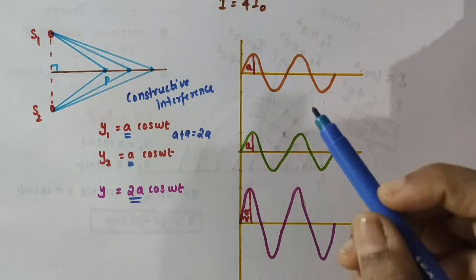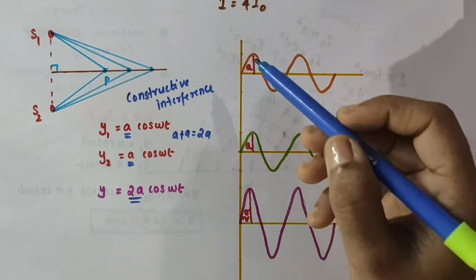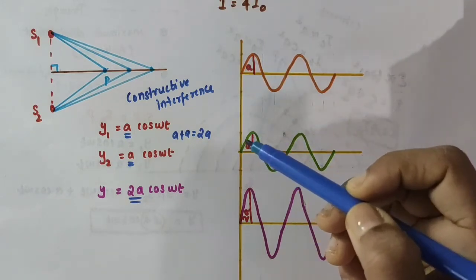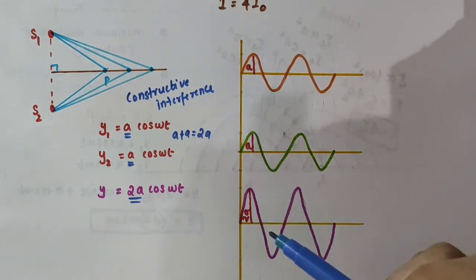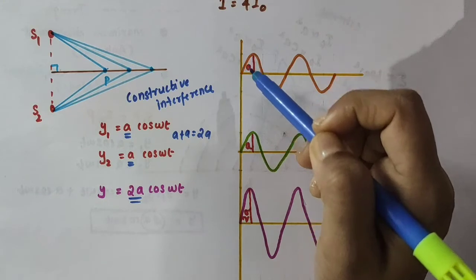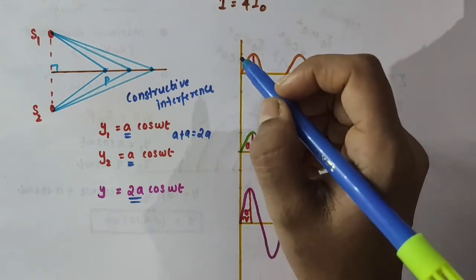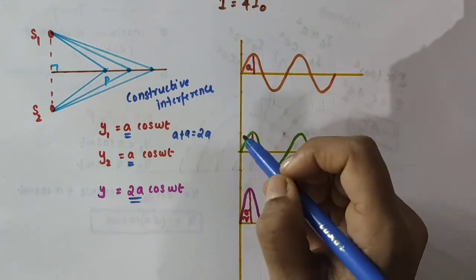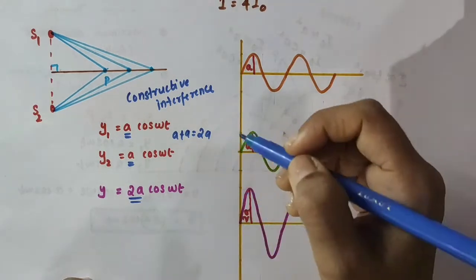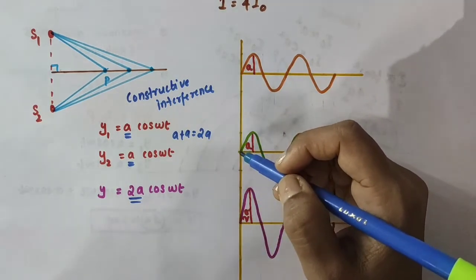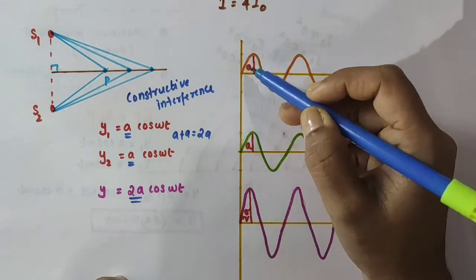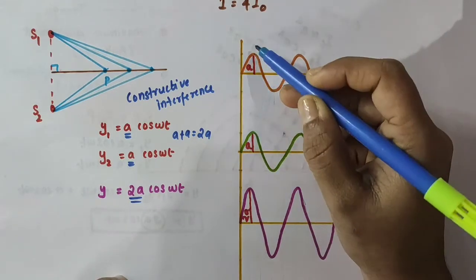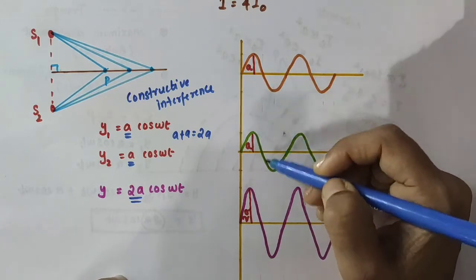When two waves meet in such a way that their crests line up together, it is called constructive interference. You can see that one wave has an amplitude a, another wave has an amplitude a, and at a particular instant of time, at a particular point P in the medium, the crests of the two waves line up. Crest meets crest, and troughs of the two waves line up.